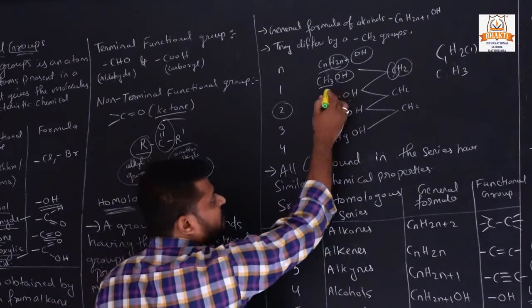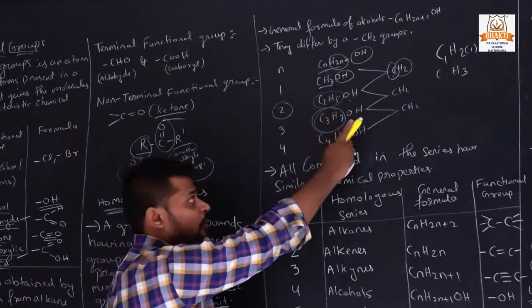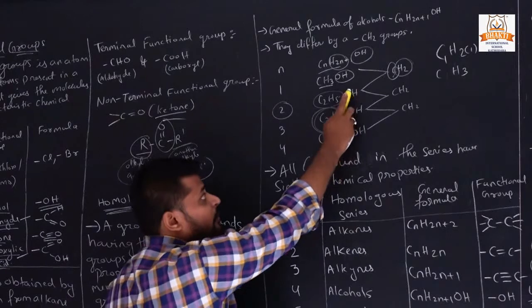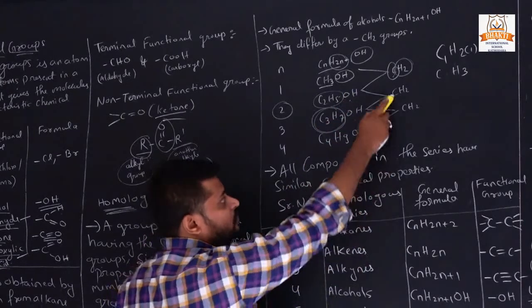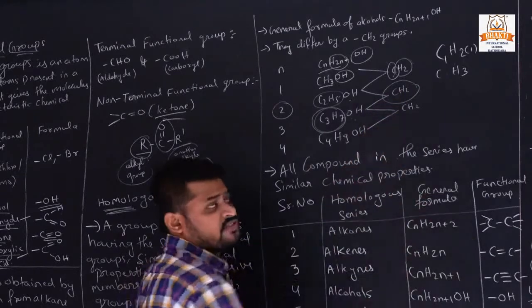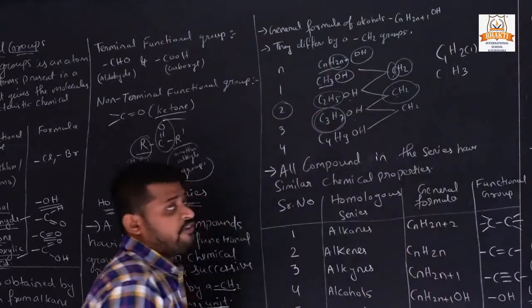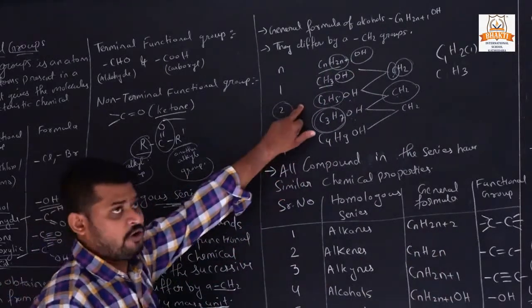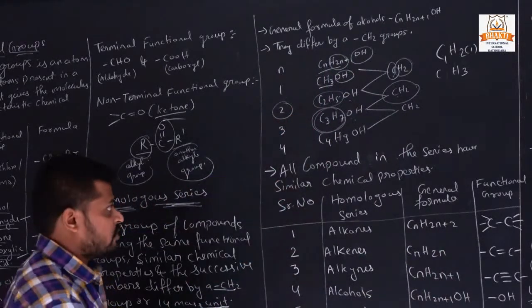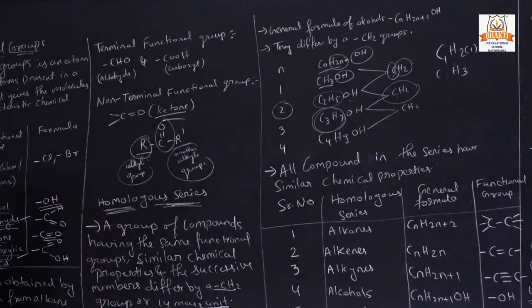So the difference between ethyl and propyl, they have the same functional group, alcohol. But the difference between the two structures is CH2, and the molecular mass of CH2 is 14. So they have a difference in their masses of 14 unit. So understand what is homologous series.